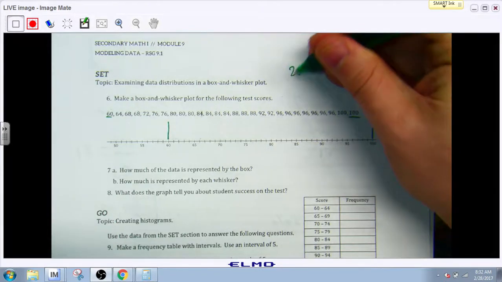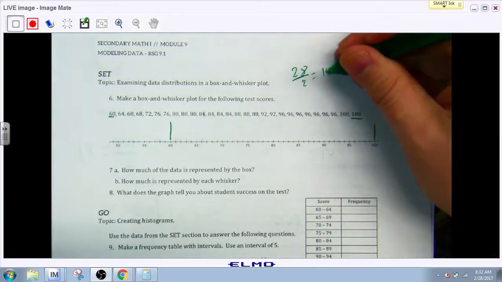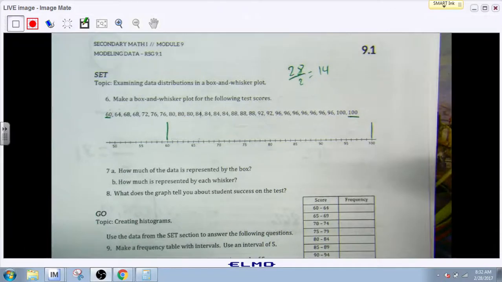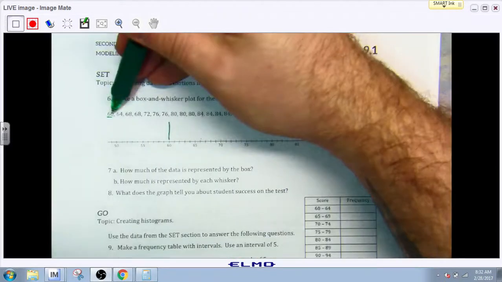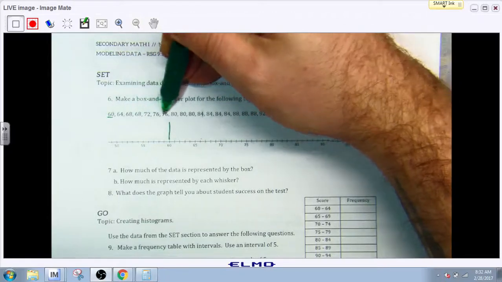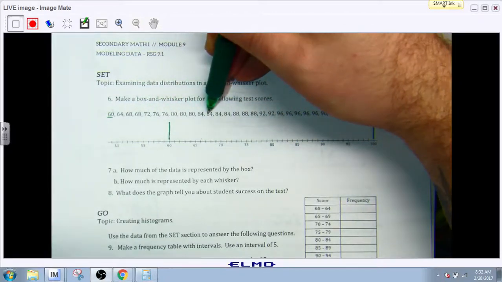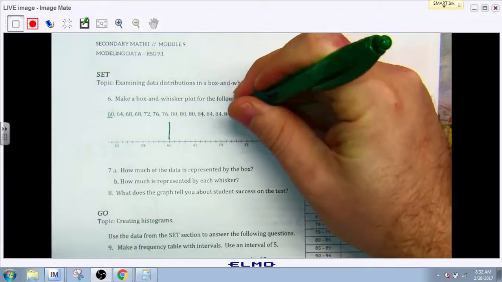We have 28 values. So if I divide that by 2, I have 14. That's going to be my halfway point. There's going to be 14 on one side, 14 on the other. So 1, 2, 3, 4, 5, 6, 7, 8, 9, 10, 11, 12, 13, 14. So right here's my midpoint.